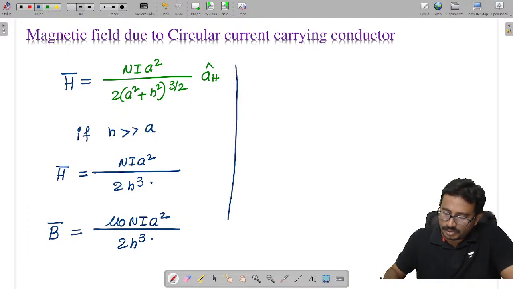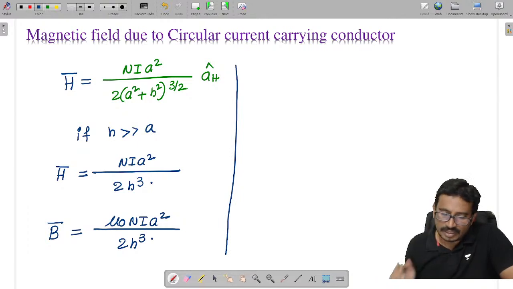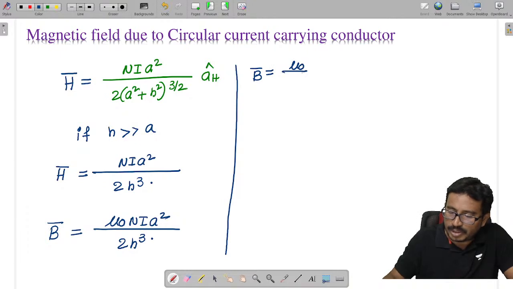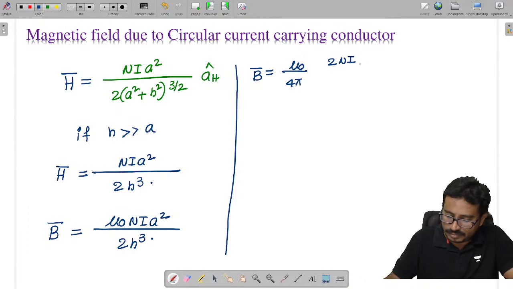Now, if you want, you can further modify this thing, where N I A is called the magnetic moment. We multiply and divide by 4 pi, so we can write it as mu naught by 4 pi into 2 N I A square by H cube.